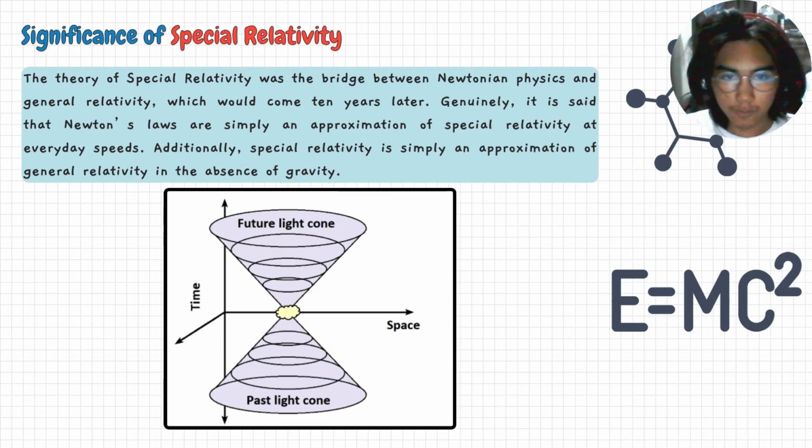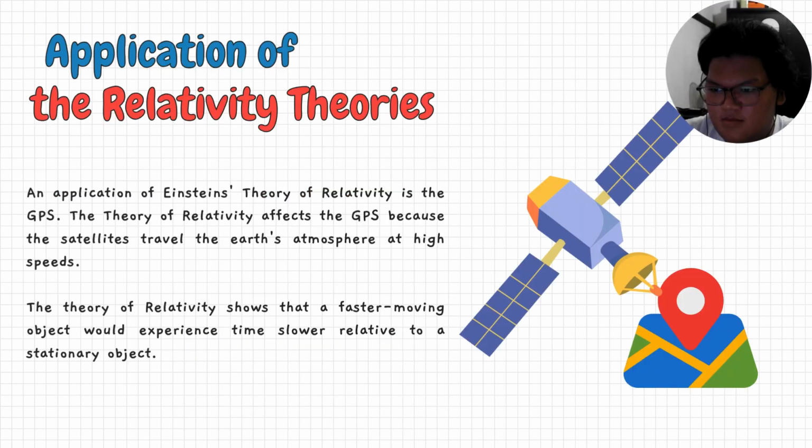The significance of special relativity. The theory of special relativity was the bridge between Newtonian physics and general relativity, which would come 10 years later. Generally, it is said that Newton's laws are simply an approximation of special relativity at everyday speeds. Additionally, special relativity is simply an approximation of general relativity in the absence of gravity.